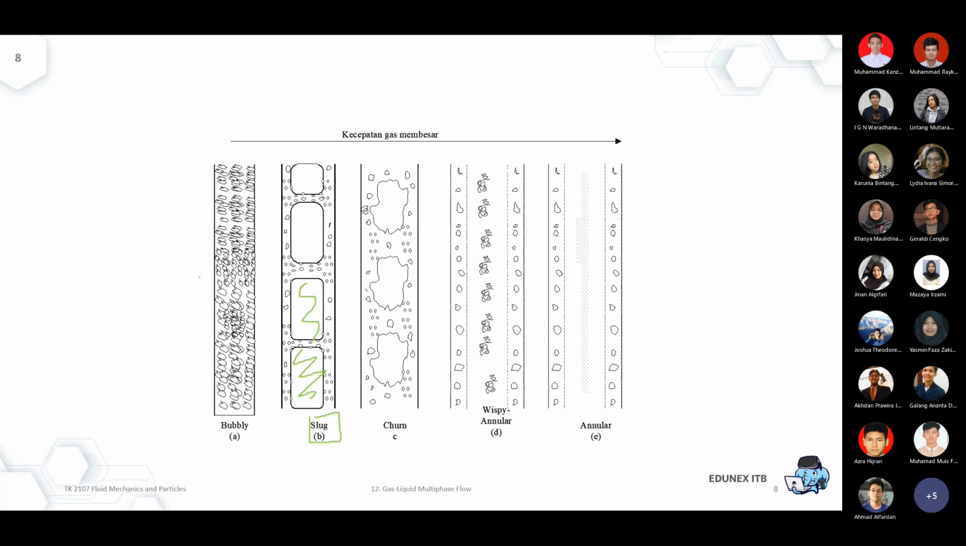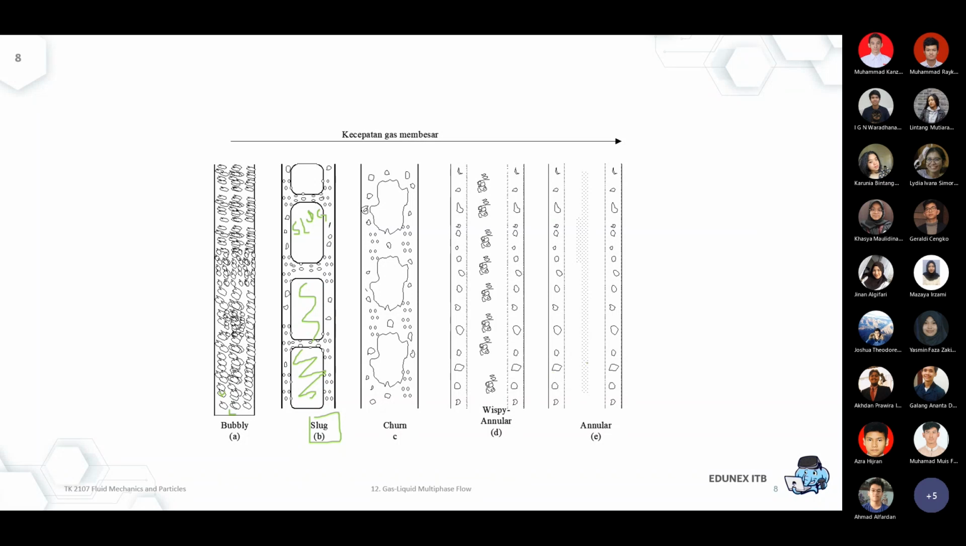Okay, so in the bubbly, again, if you remember the video, that's the small bubble. The small bubble is the vapor, and the base is the liquid. Over here, that's the slug, the accumulation. That's the slug.